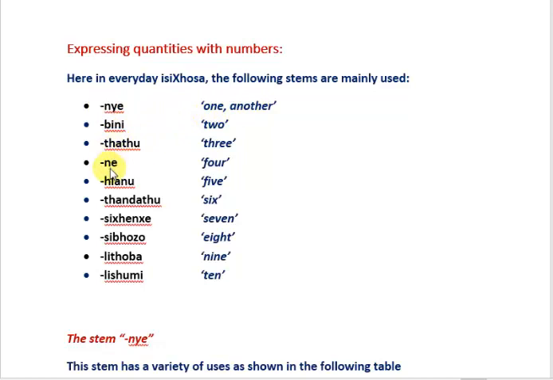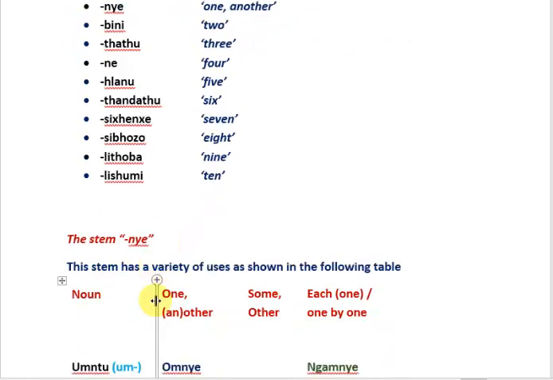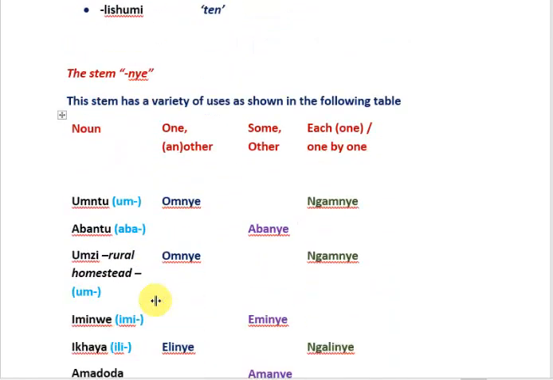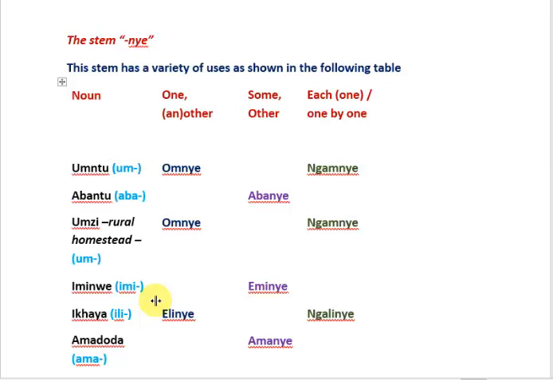Bini, tatu, ne, hlanu, tandatu, sixhenxe, sibhozo, lithoba, lishumi, 2, 3, 4, 5, 6, 7, 8, 9, 10. Let's first have a look at how we use the stem nye, meaning one or another, and in a plural form it can mean some or other.